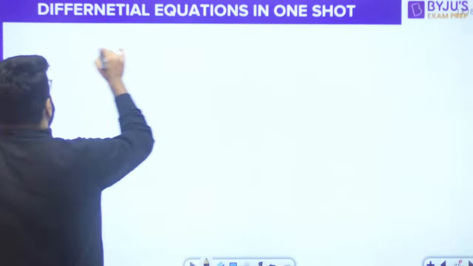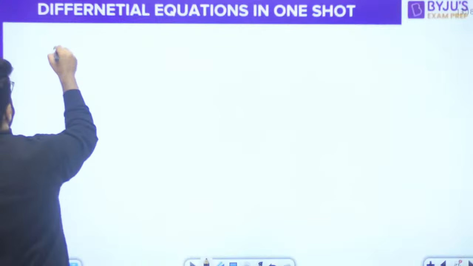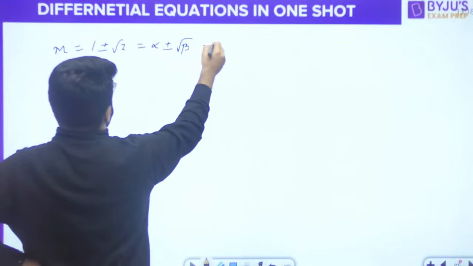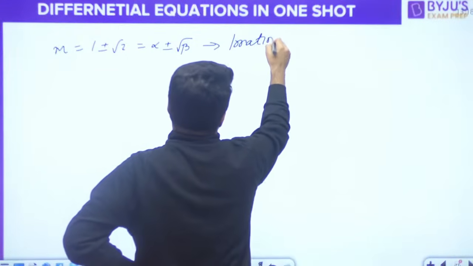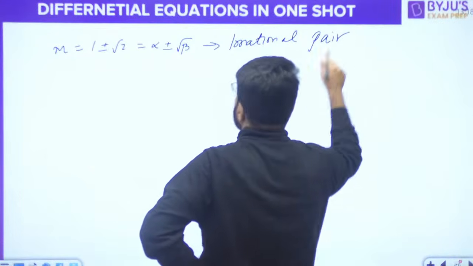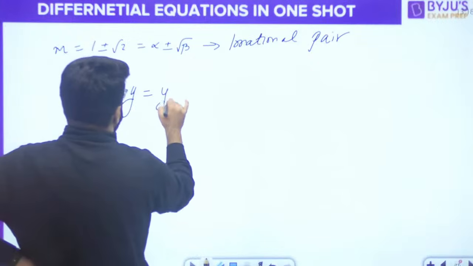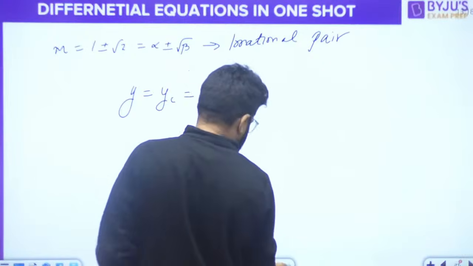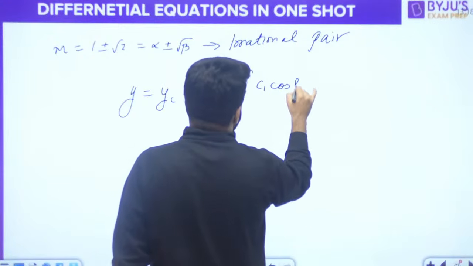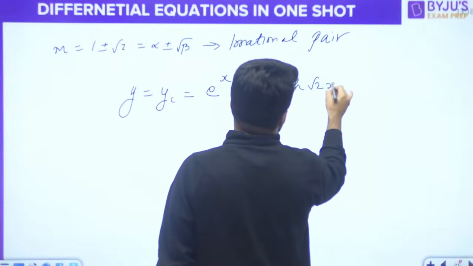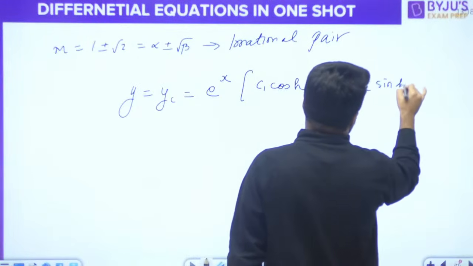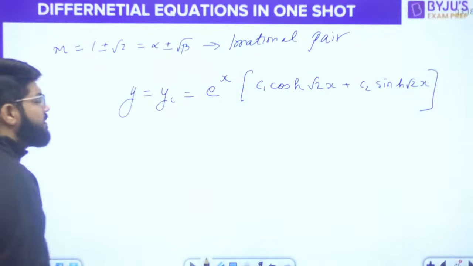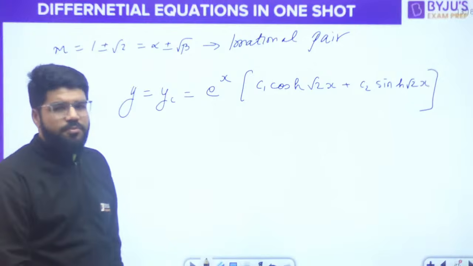See, there are two ways of solving it. M is 1 ± √2, that is alpha ± root beta, an irrational pair. So one of the cases is the irrational pair. The complementary function will be e^(αx) [C1 cosh(√β x) + C2 sinh(√β x)], where √β is √2. So e^x [C1 cosh(√2 x) + C2 sinh(√2 x)].